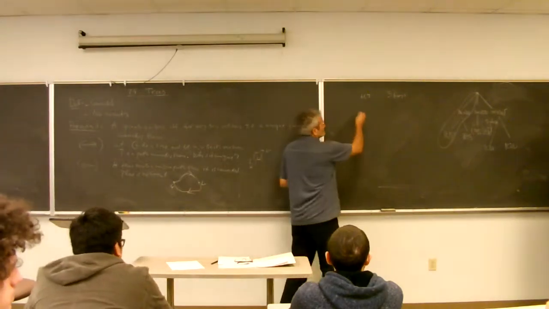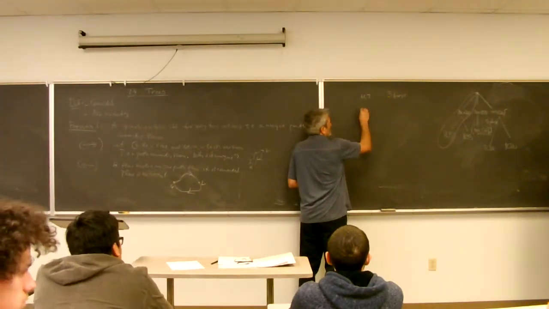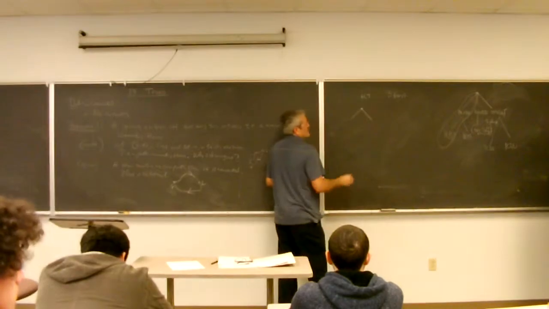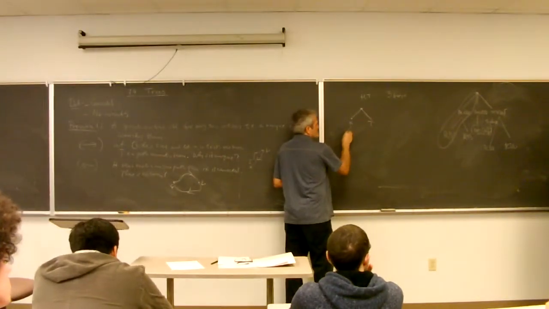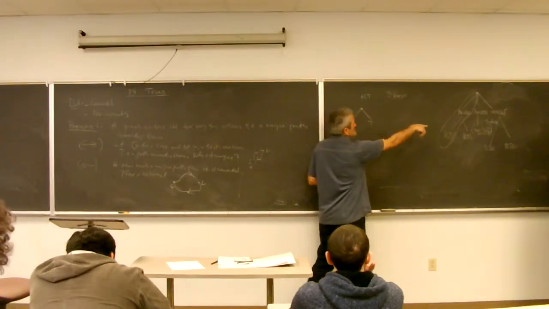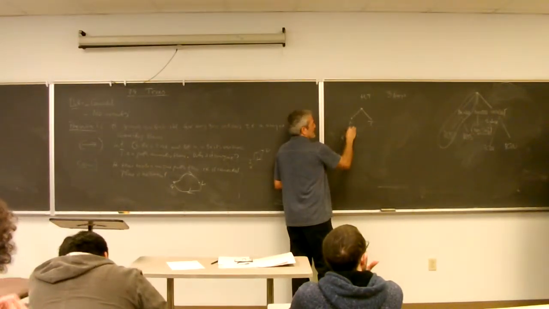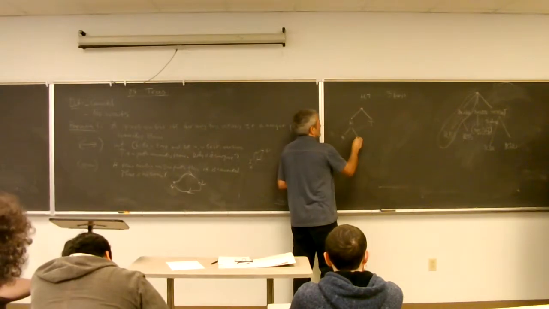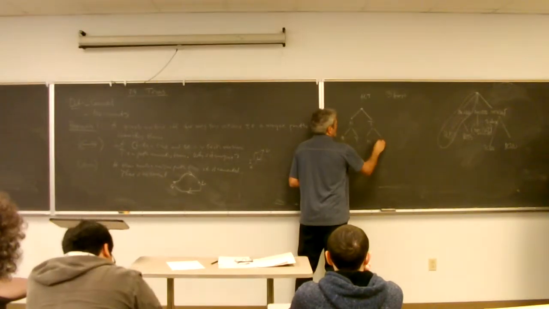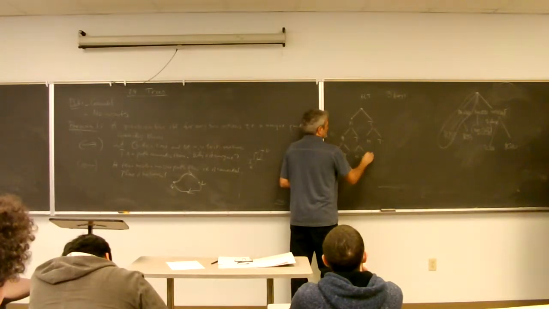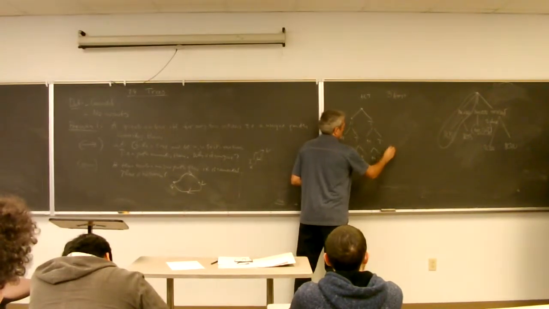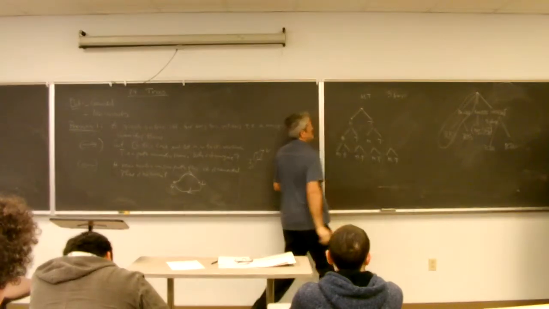On the first tossing, you can have heads or tails. And then each of them has the same situation as here. This is heads on the first attempt. This is heads on the second one. Heads and tails, heads and tails, and then again heads and tails.